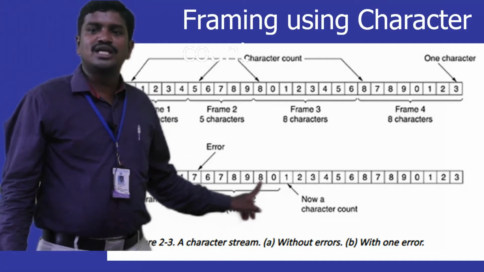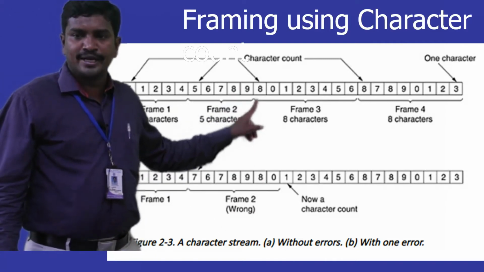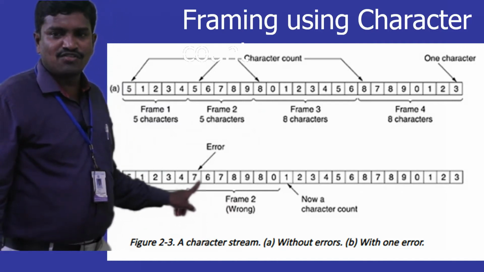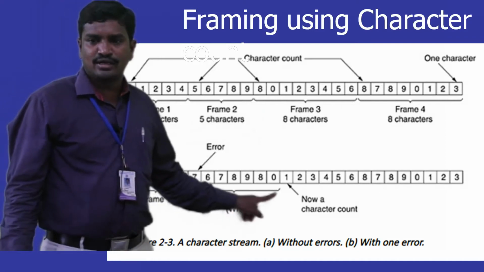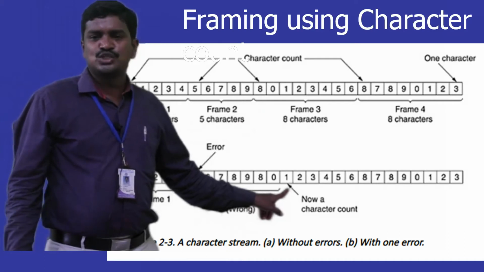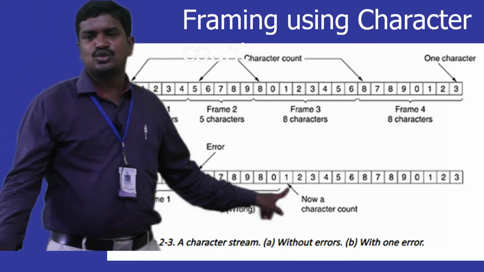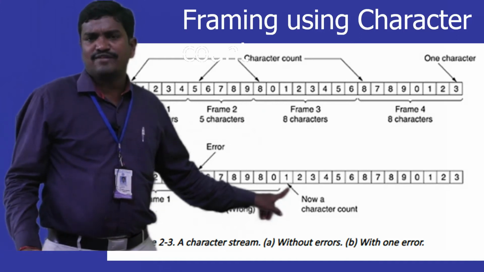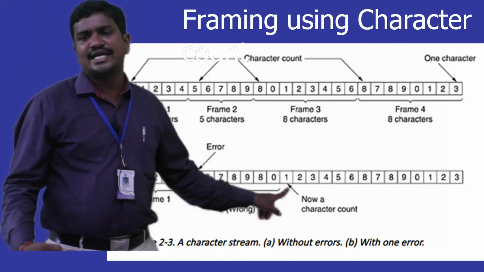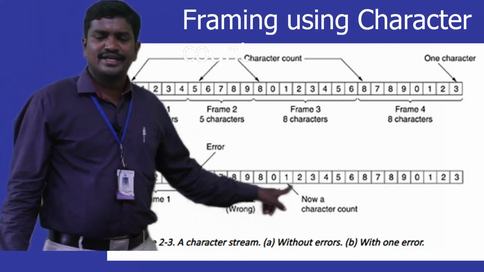Now actually when you think from the above example, up to 9 only, frame 2 is prepared. But because of one mistake, because of 1 bit change, instead of 5 we got 7, so 7 characters are taken for frame 2. And later again if you see here, we have only 1. Actually there is no frame with size one. 1 means size is indicated, but there is no character. So if you want to represent a frame, at least we should have 2 characters. One is to represent the count and the other is to take the data. So here the character count is 1, so there is no frame prepared.